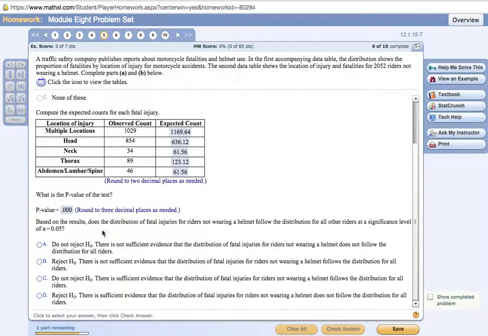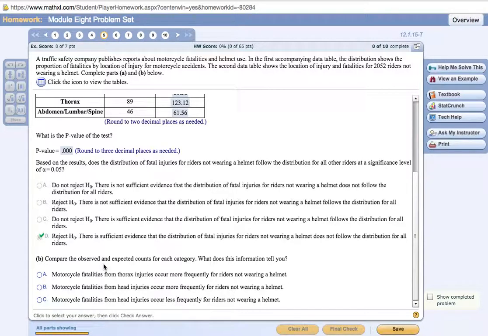Okay, based on the results, does the distribution of fatal injuries for riders not wearing a helmet follow the distribution for all other riders at a significance level of alpha is 0.05? So what we can say is that this is way down in the tail past the 0.05, so it's far enough away that we would reject the null. There is sufficient evidence that the distribution of fatal injuries for riders not wearing a helmet does not follow the distribution for all riders. Sounds on track.